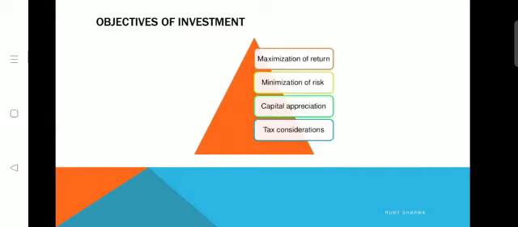Investments have the objectives of maximization of return, minimization of risk, capital appreciation and tax consideration. When you have some monetary resources, you would like to either consume or employ such a fund in a financial instrument.